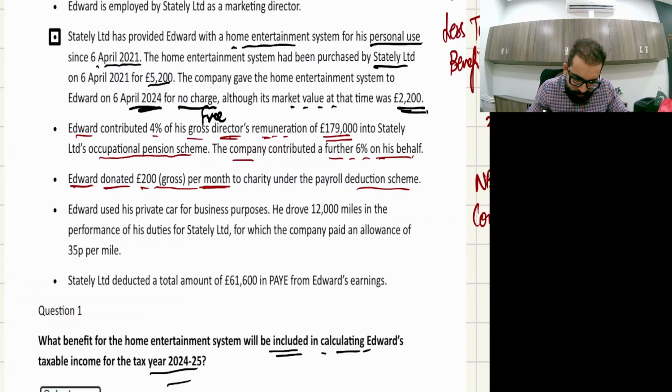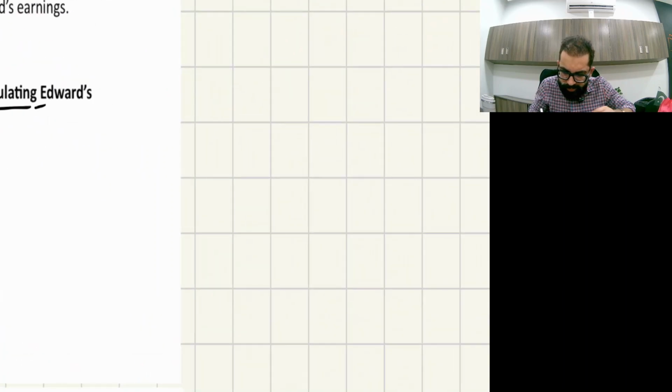So let's start. Edward used his private car for business purposes. He drove 12,000 miles in the performance of his duties, business miles for Stately Limited, for which the company paid an allowance of 35 pence per mile. First, two things we need to calculate.